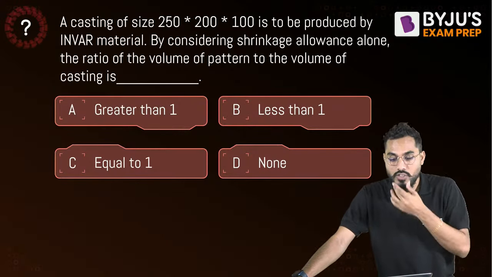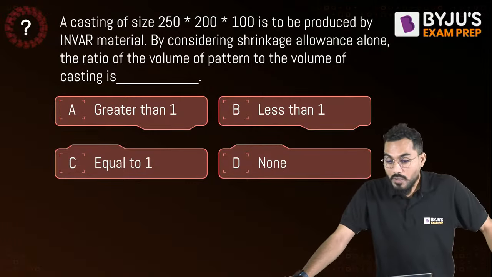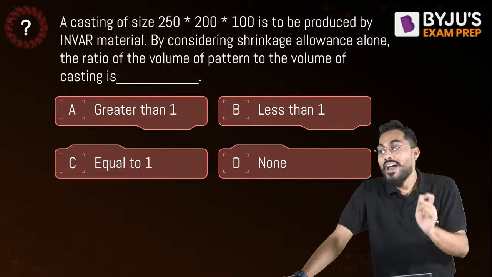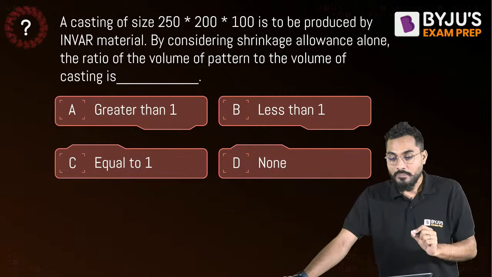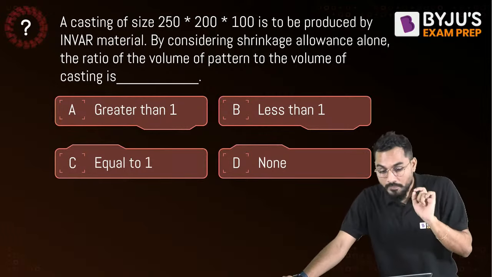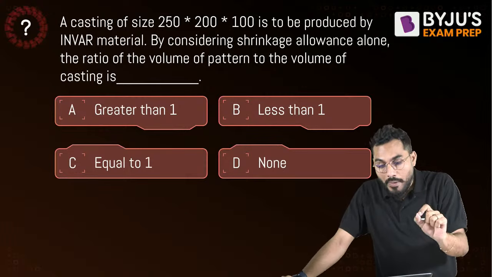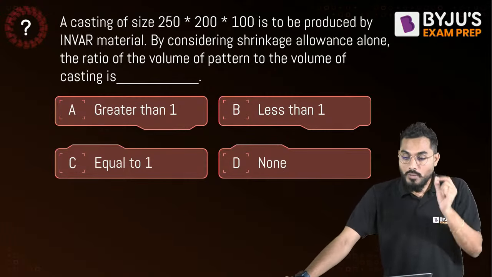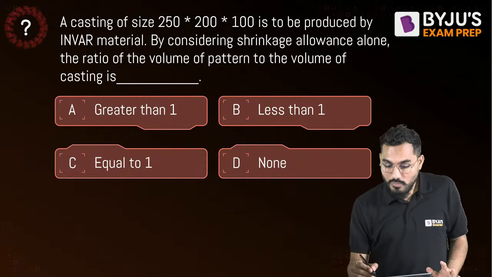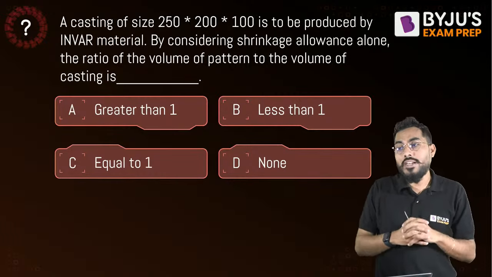Fine. Next question. A casting size of 250 by 200 by 100 is to be produced by Invar material. What is the material? Invar material. By considering the shrinkage allowance alone, the ratio of volume of pattern to volume of casting is. Ratio of volume of pattern to volume of casting is. Sir, volume of pattern is given, 250 by 200 by 100. I know that. Now, what is the volume of pattern?